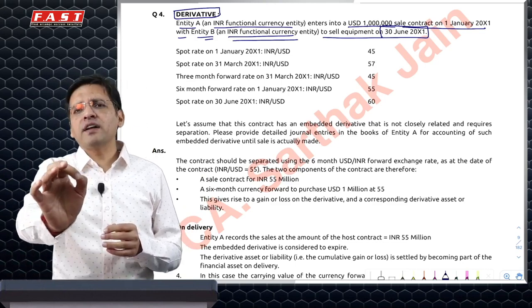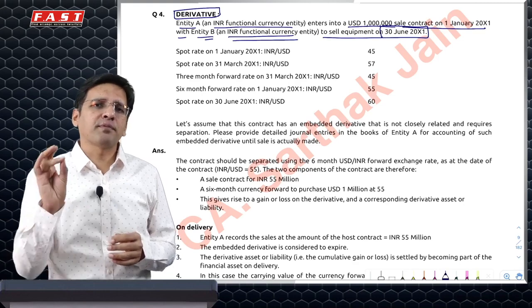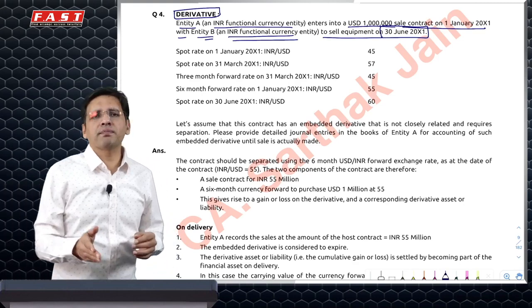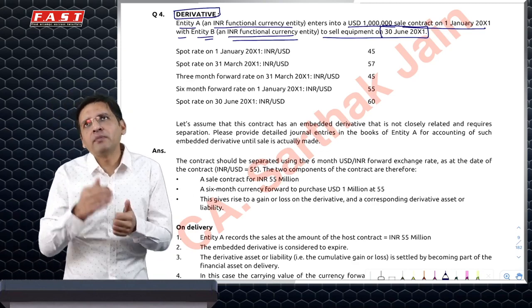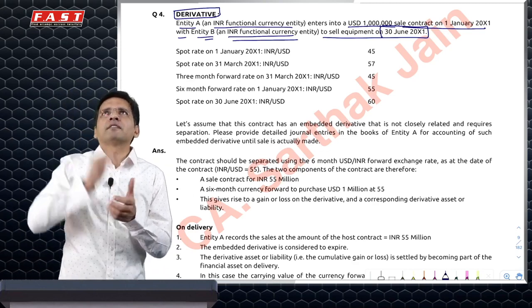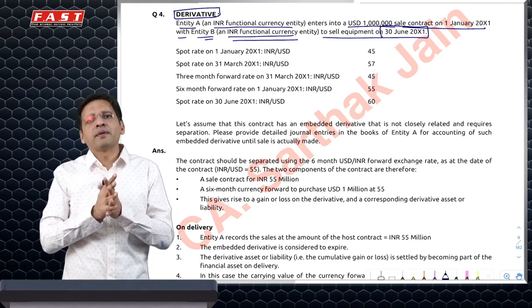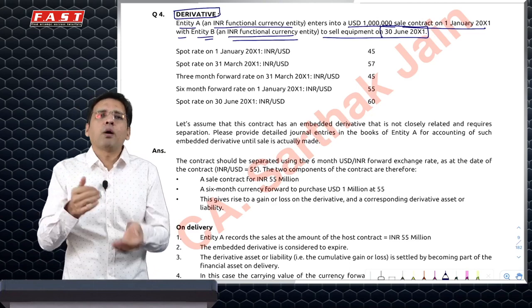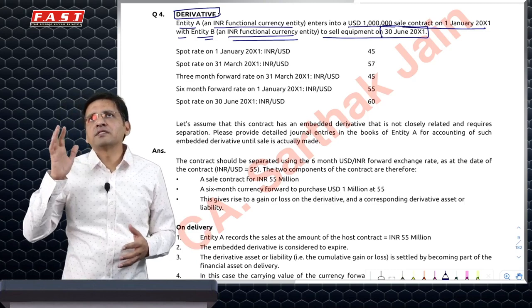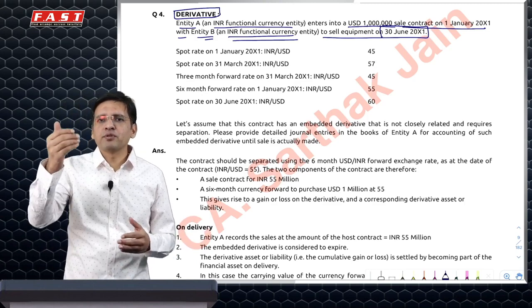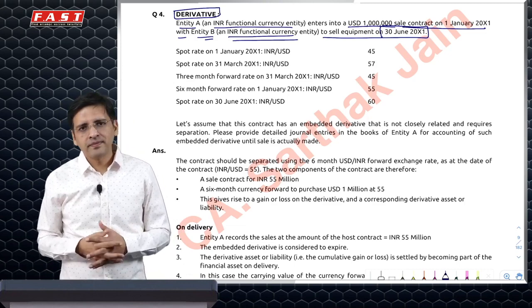Whenever there is a question of derivative, the only thing you need to first assess is whether there is a profit or a loss. When do you make a profit? There are two ways of understanding this. Number one, if I've made a purchase, then if the value goes up, I'll make money. If the value goes down, I'll lose money. But if I've made a forward sale, it will be the opposite of this. Number two, what was my intention? What was I thinking? Where will the price go? If the price goes in that direction, you make money, else you lose money.